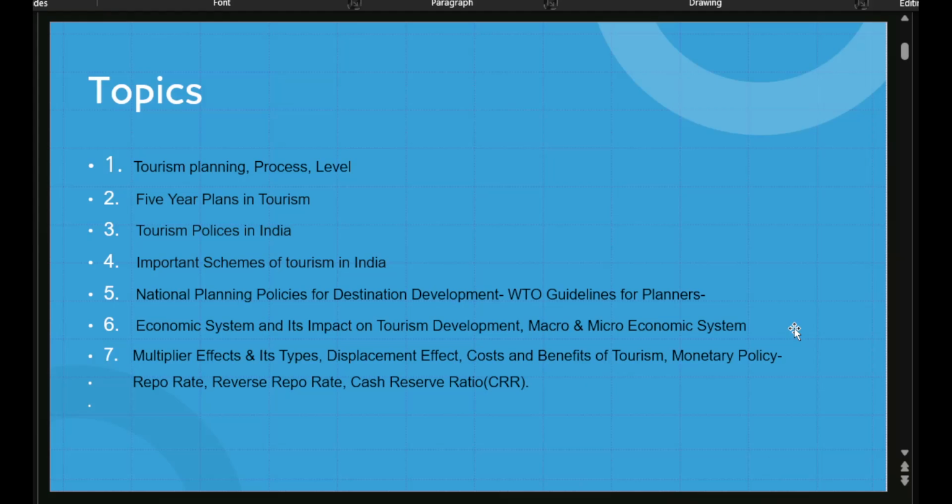These are very important. And the seventh one is your multiplier effect and its types, displacement effect, cost and benefit of tourism, monetary policies, repo rate, reverse repo rate, cash reserve ratio. All these ratios and rates are very important. Sometimes a question is directly asked from these small topics.